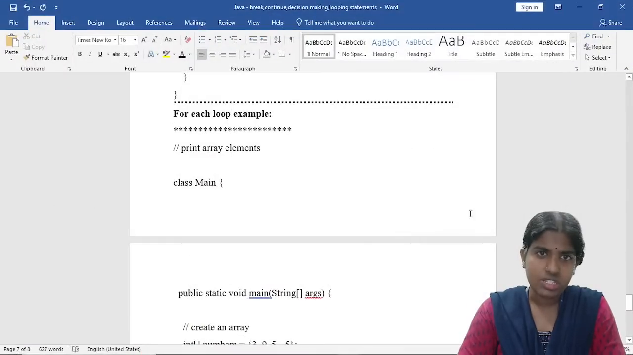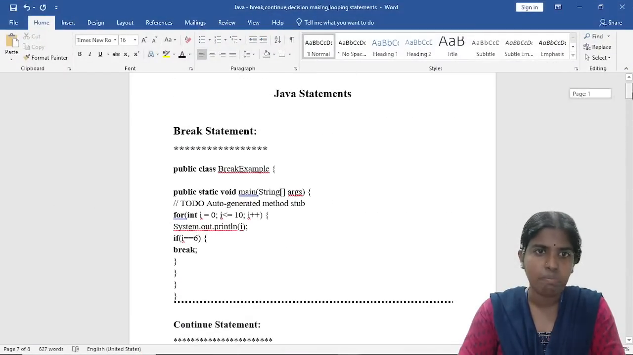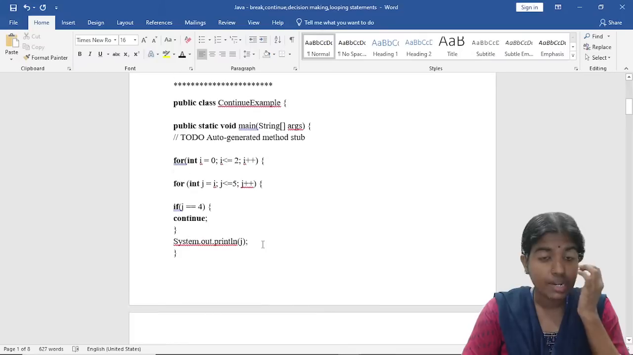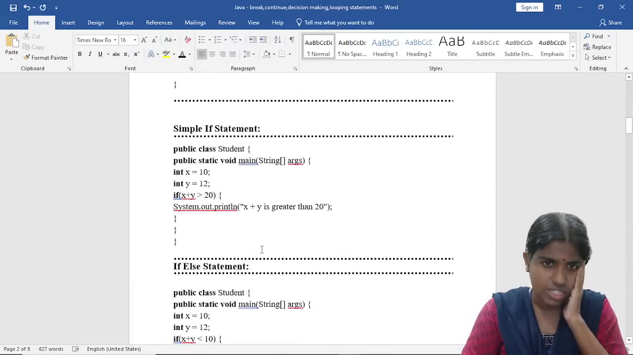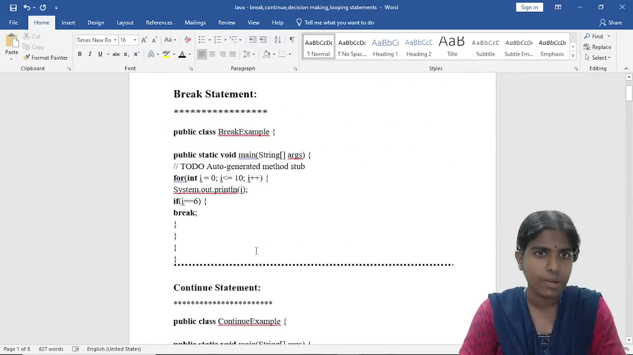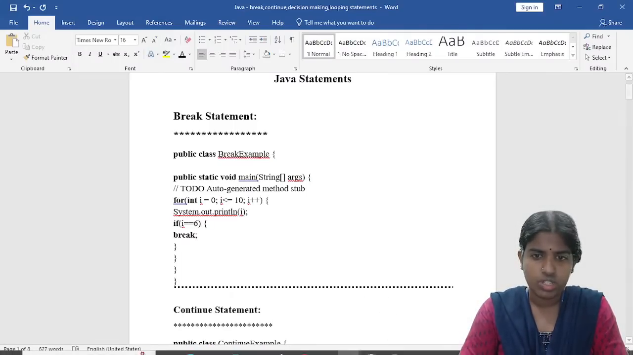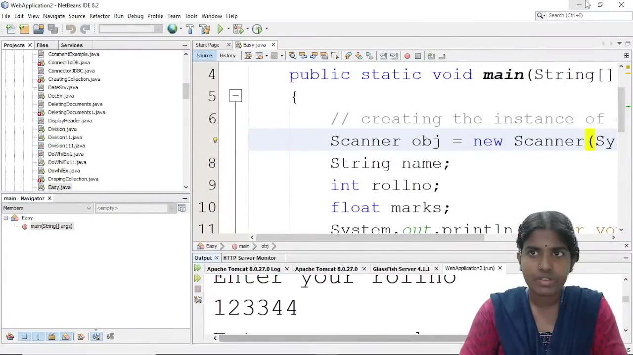So I am going to discuss with you about the break statement and continue statement. I didn't give you some examples for them. Yesterday I was discussing with you how to use the break statement and continue statement, right? For example, I am just creating one simple example.